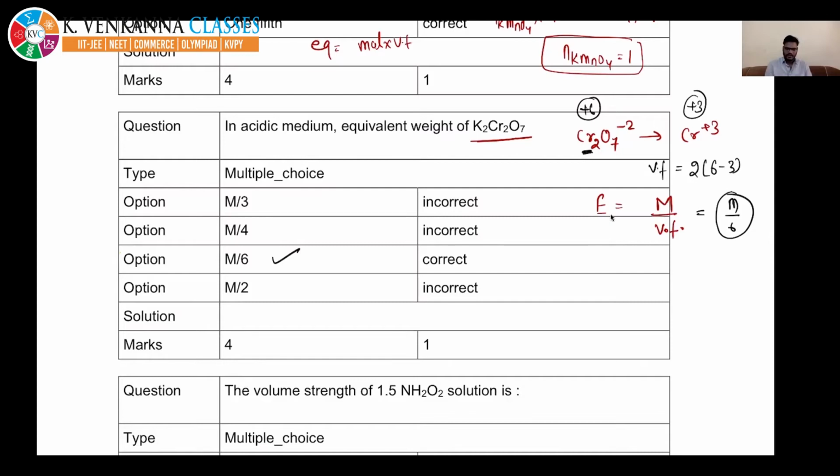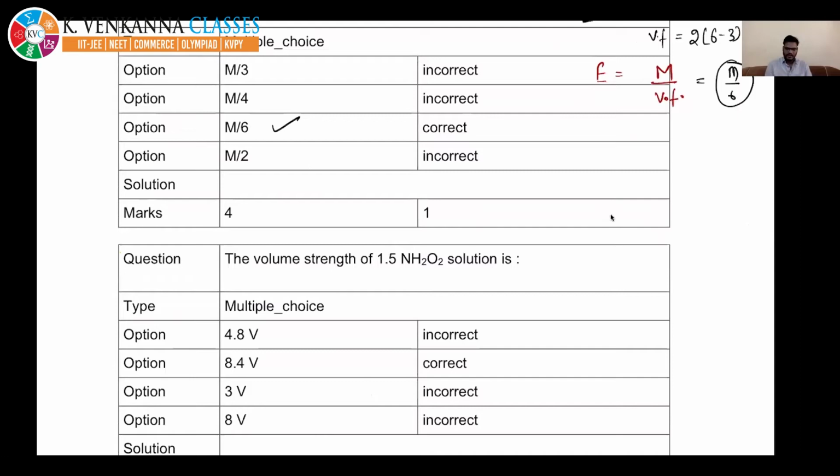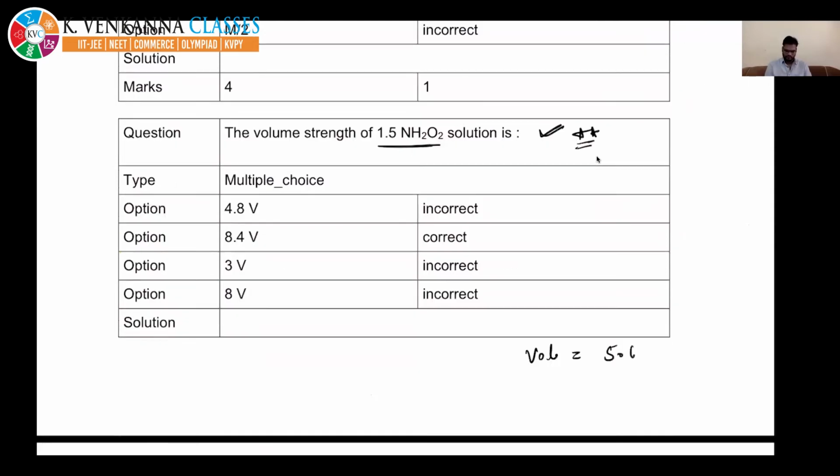Volume strength is nothing but 5.6 into normality and 11.2 into molarity. This I have told you. So they have directly asked. You can write 1.5 into 5.6. The answer will become 8.4. So direct question, beta. You can write this formula, volume strength, and you can use this.